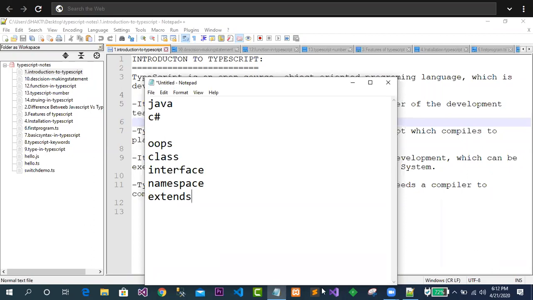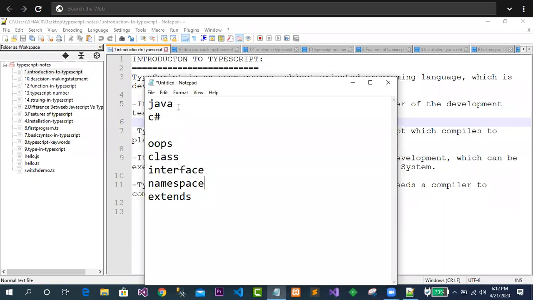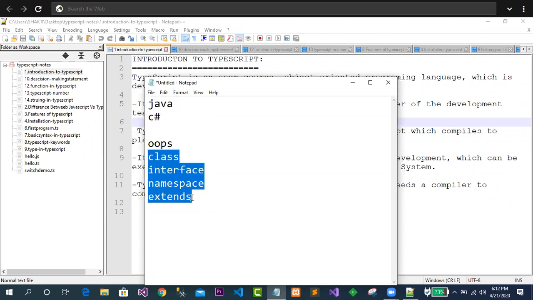These are the keywords you might be wondering for. But unfortunately, JavaScript is not supporting all these keywords. These keywords are not supported in JavaScript. So developers who work in Java or C Sharp or any other object-oriented programming language might get some problem using class, object, interface, inheritance, abstract class, and the polymorphism concept in JavaScript.